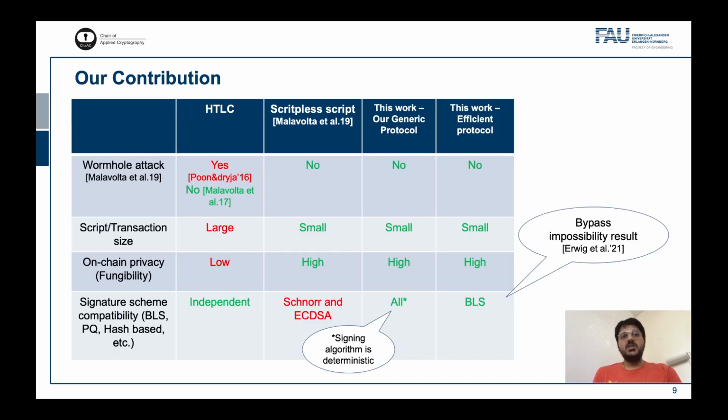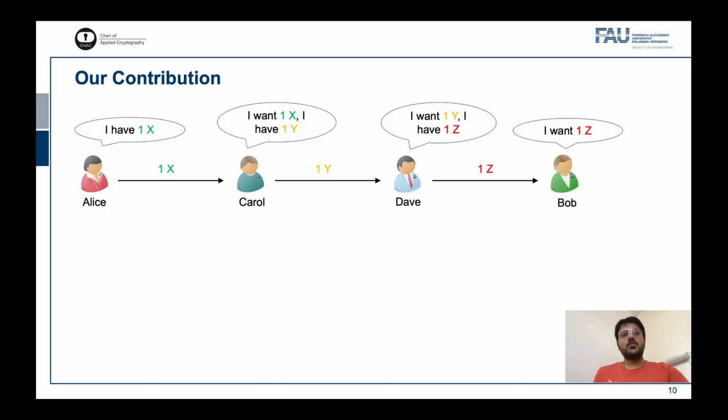We propose the first generic PCN protocol that has the state-of-the-art privacy guarantees, does not require special scripts, and is compatible with all signature schemes. We also give a highly efficient protocol tailored for the case of BLS signatures that are of immense interest in the cryptocurrency space. As a consequence, we can have a cross-currency payment protocol across all currencies as long as they have the ability to verify signatures on transactions and can verify timestamps on transactions.